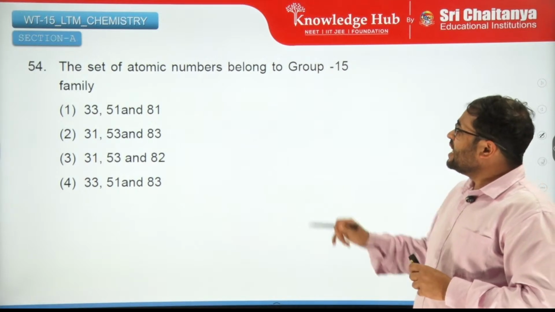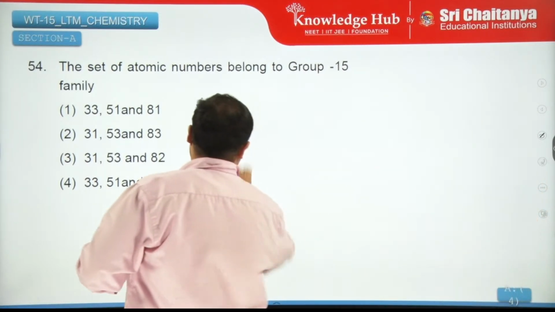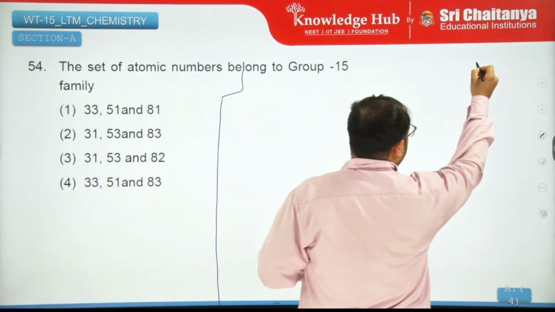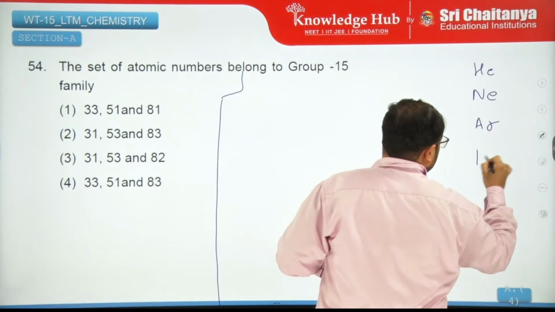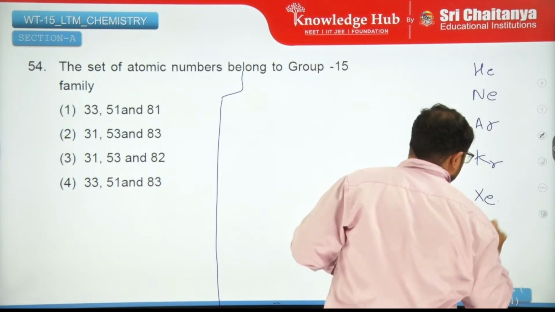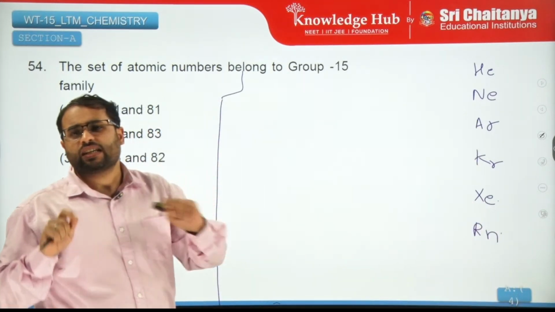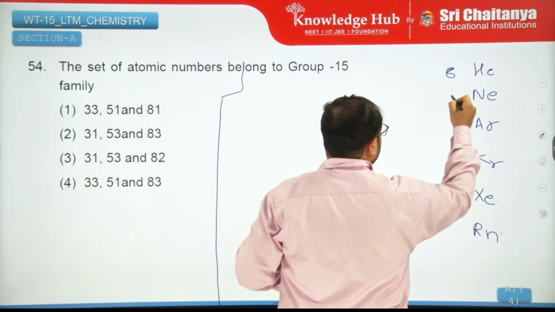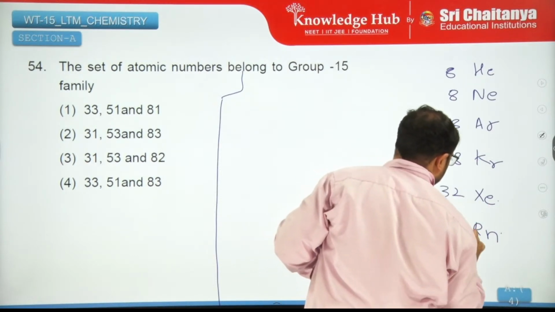Moving on. Which set of atomic numbers belongs to group 15? Now for this we have a short trick, right? We know that here you have helium, and with this we have certain numbers associated: 8, 8, 18, 18, 32.